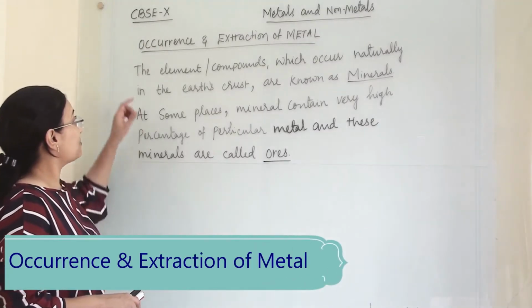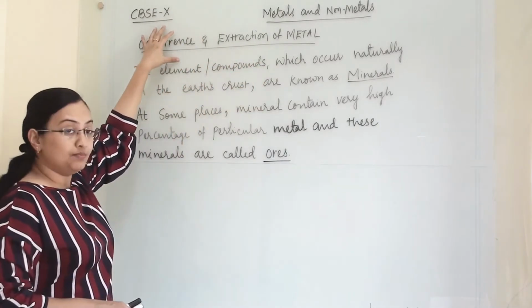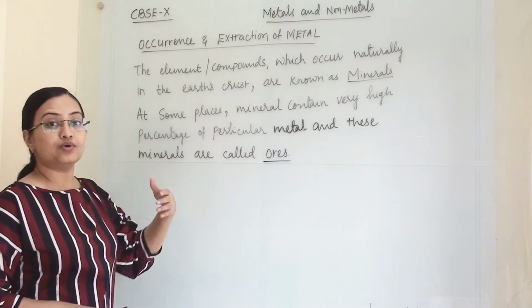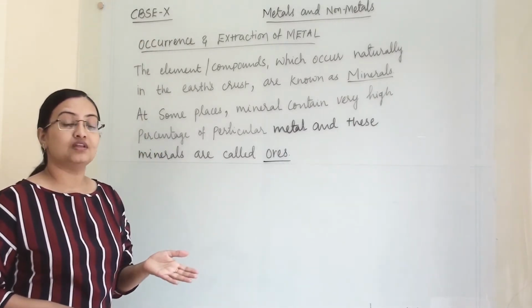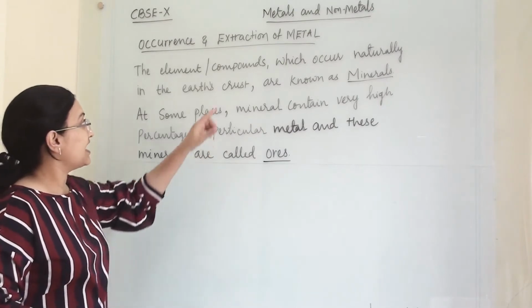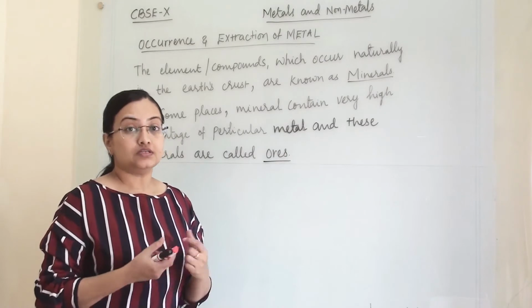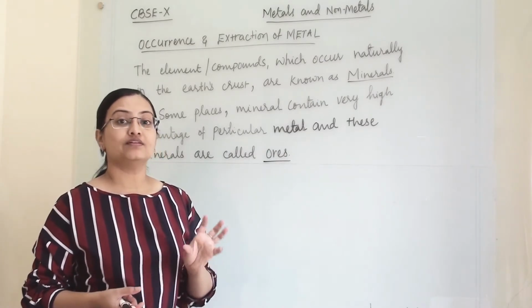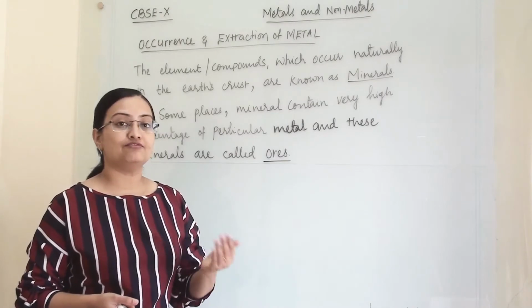So our today's topic is occurrence and extraction of metals. The meaning of occurrence is how it is available in nature or in the earth's crust. And extraction means whatever form of metal we are getting from the earth's crust, whether in its combined state or otherwise, how we are extracting the metal from that.